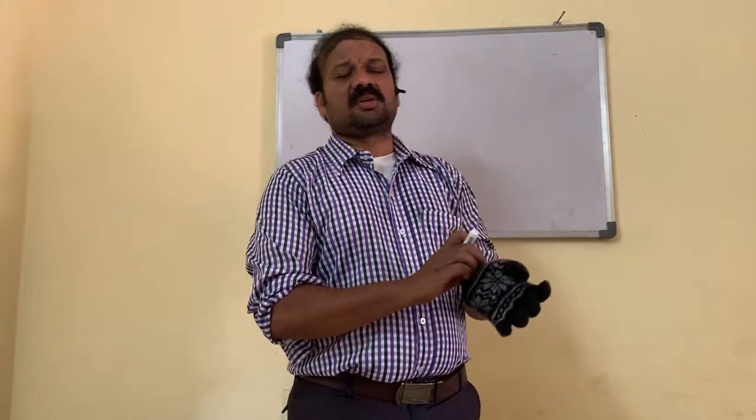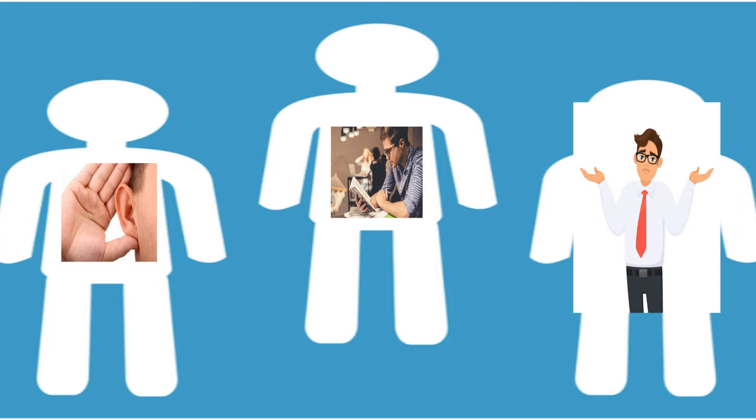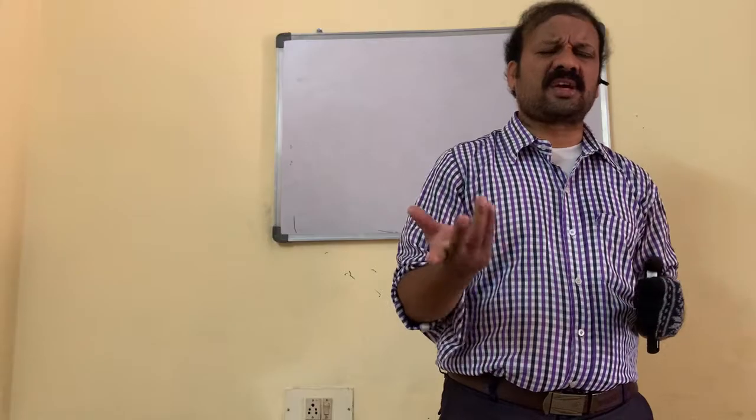There are three types of students in the class. One person is listening and observing, with more grasping power. They do not study at home; they go home and play, but they have the knowledge, apply the formulas and get it. Another student is always listening and reading by heart, but thinks, I'm not getting full marks, that boy is getting. That is grasping power; different IQ levels are there.